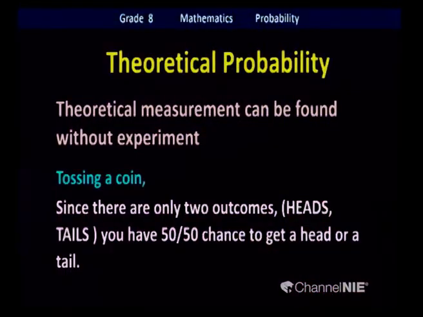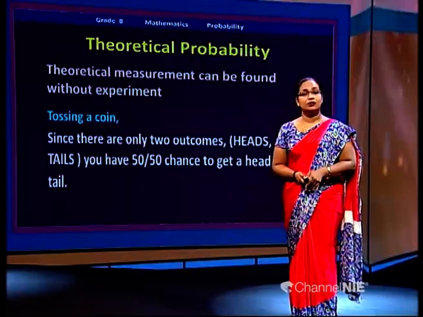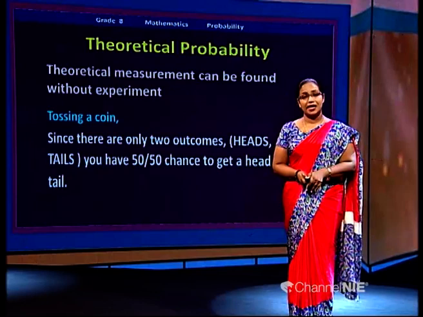We will see an example here. It's a very easy one, easy to understand. Tossing a coin. Since there are only two outcomes, what are they? Head and tail. When you toss a coin, the outcomes will be only head and tail. The likelihood or chance of getting head or tail is 50 to 50, the same.